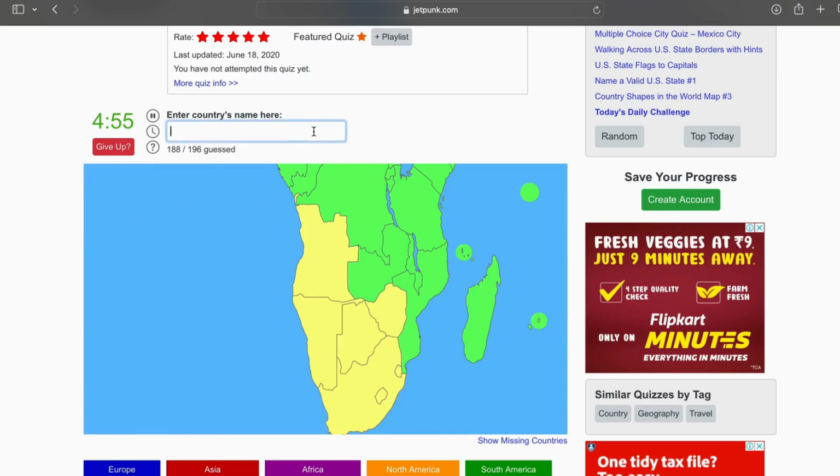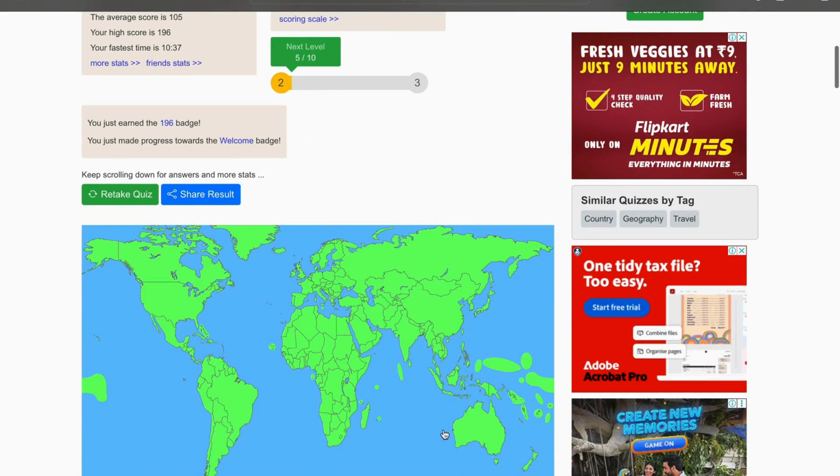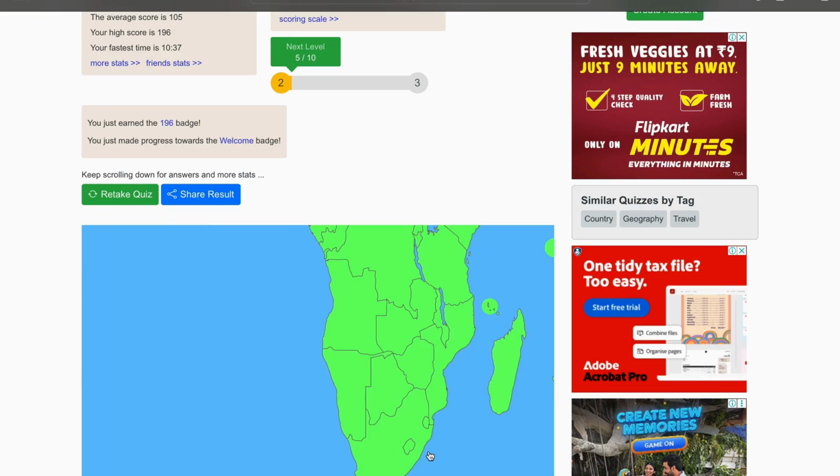Then we have Rwanda, Burundi, Mozambique, then Tanzania, Kenya, Uganda, Malawi, and then here we have Angola, Botswana, Zimbabwe, Namibia, South Africa, and inside we have Lesotho, so we are missing one country. Oh, we are missing Liberia because we didn't do it with Libya.